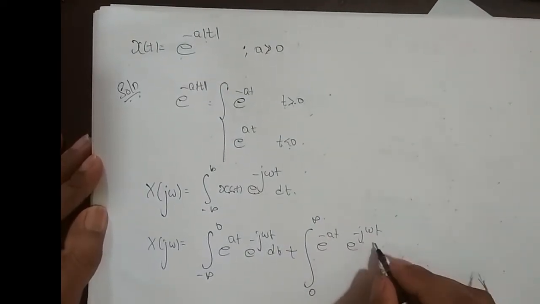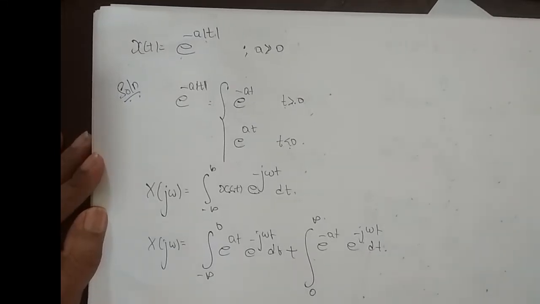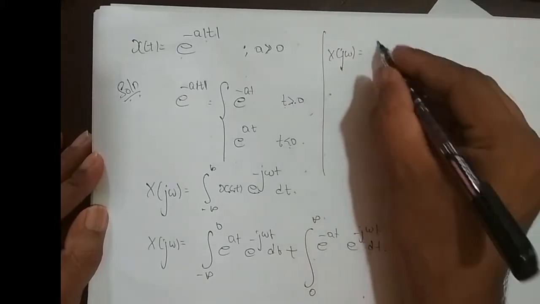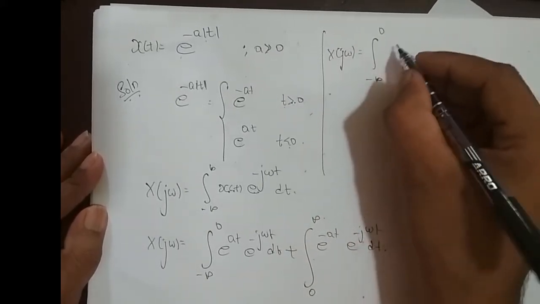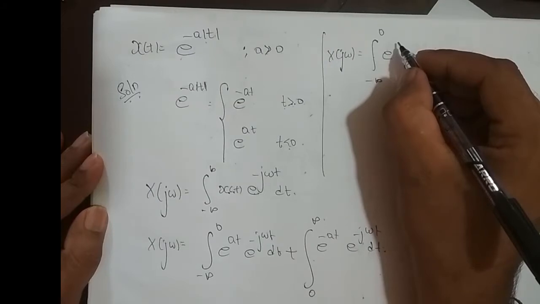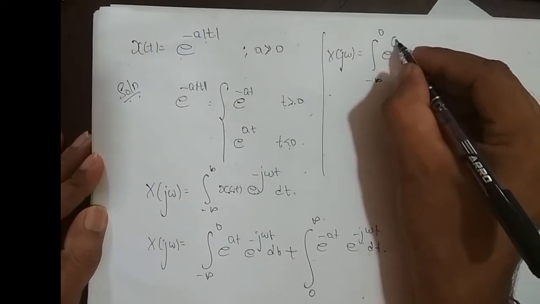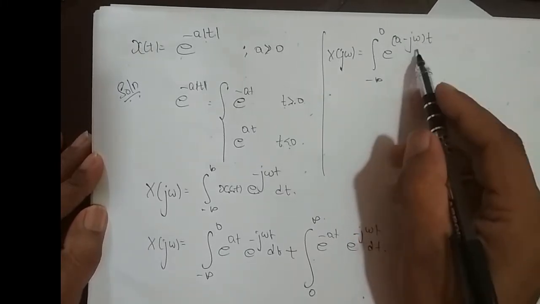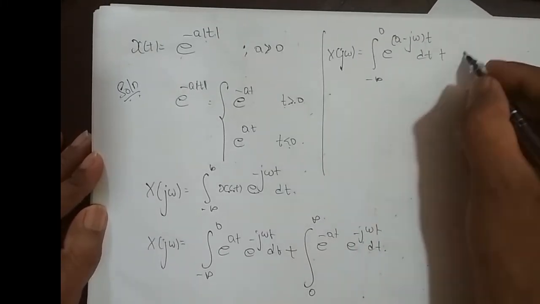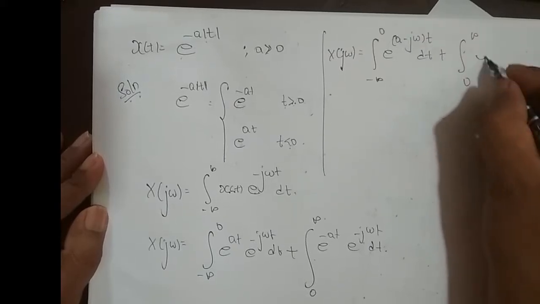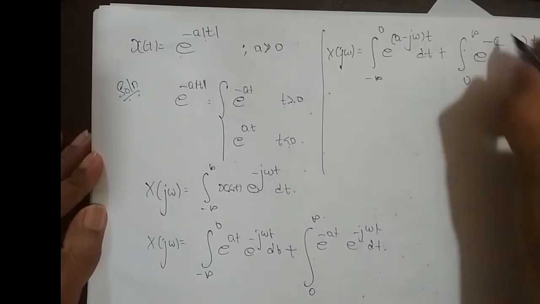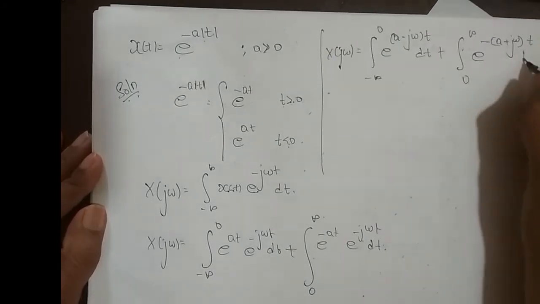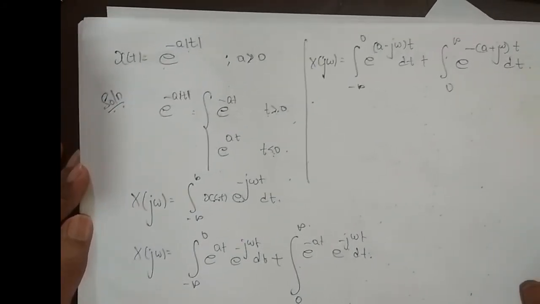This is as per the equation, dt, right? Fine. So next X of j omega is equal to integrating from minus infinity to 0, I'll take t common: e power (a minus j omega) into t dt, plus integrating from 0 to infinity, I'll take minus t common here. So it is e power minus (a plus j omega) into t dt.